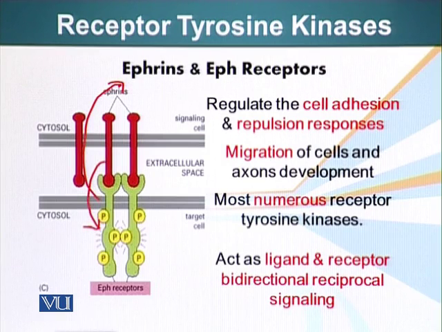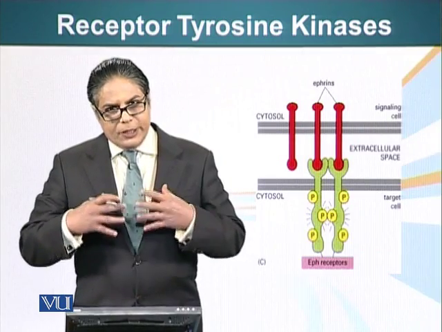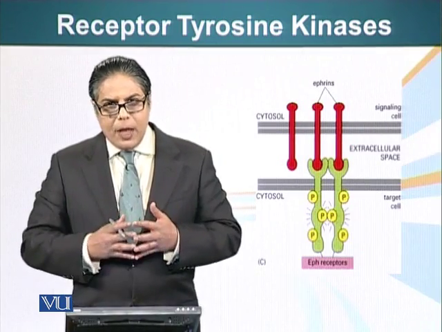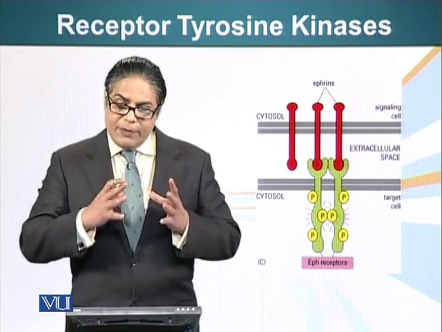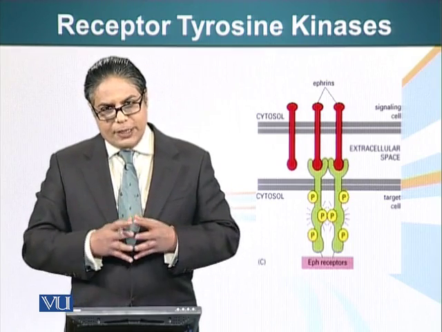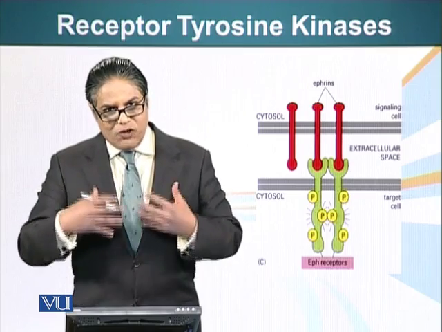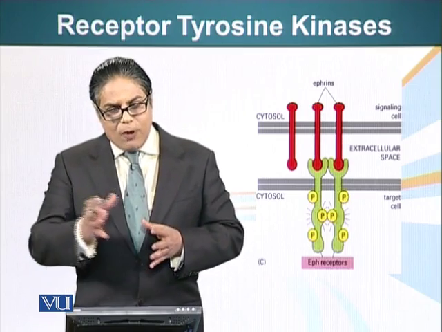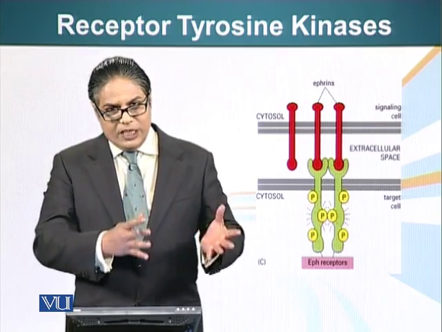So the end result is that cells respond to such signals with either cell adhesion or repulsion. So what determines whether a cell is going to adhere or repel? It is the machinery inside the cell that is going to interact with these receptors and convey the message to the other components of the cellular machinery. So let's see what happens when these receptors are activated and what proteins interact with the cytoplasmic domains of these receptors.